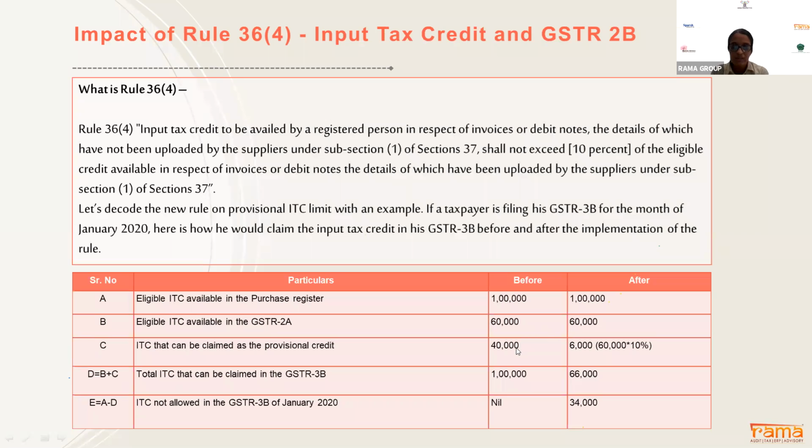Only 60,000 credit is matching in my 2A. So earlier, what did I have to do? I didn't have to match anything. I would take 1 lakh rupees in my GSTR 3B.